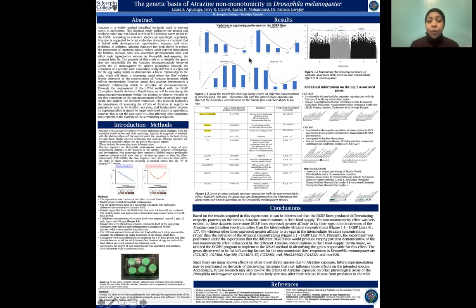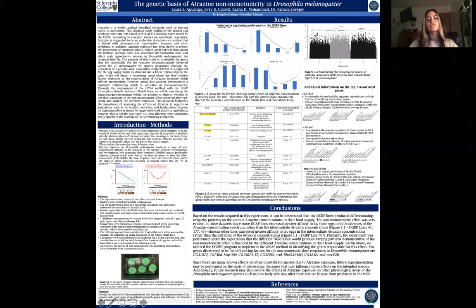As shown in Figure 1.1, we assessed the DGRP lines for egg-laying choice on different concentrations of atrazine in their food supply. The non-monotonic curve shape indicates the effects of atrazine concentration on the female flies and their ability to lay eggs. In conclusion, the non-monotonicity effect was very evident in the datasets, since some DGRP lines expressed greater affinity to lay their eggs in either both extremes of the atrazine concentration spectrum or in the intermediate atrazine concentrations.